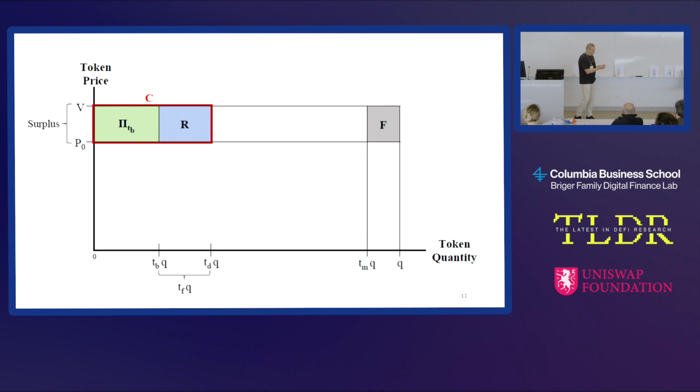Okay. So what are we doing? This is the first best. If this is the best project, this is going to be the first best, because all the surplus, which is this white piece and this piece labeled F, this little white rectangle here, is going to the other token holders. We're basically going to create an auction mechanism where we're getting a bid based on that, or an approximation of that.